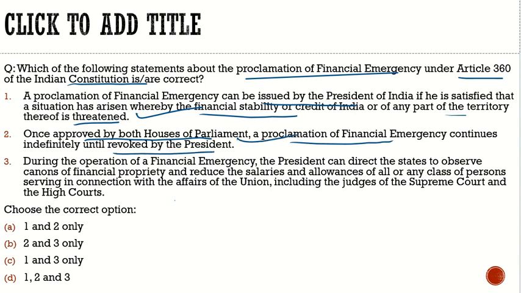That is also correct. Third, during the operation of a financial emergency, the President can direct the state to observe canons of financial propriety and reduce the salaries and allowances of all or any class of persons serving in connection with the affairs of the Union, including the judges of the Supreme Court and High Court. 100% correct. So with respect to this question, all three statements are correct. So with this, we have completed today's discussion with respect to the emergency.